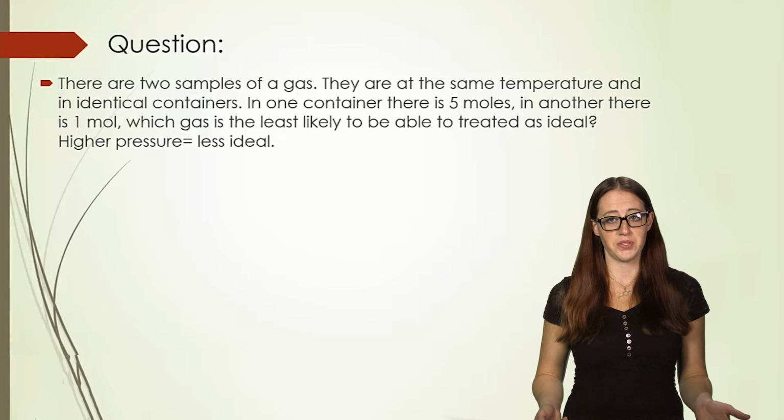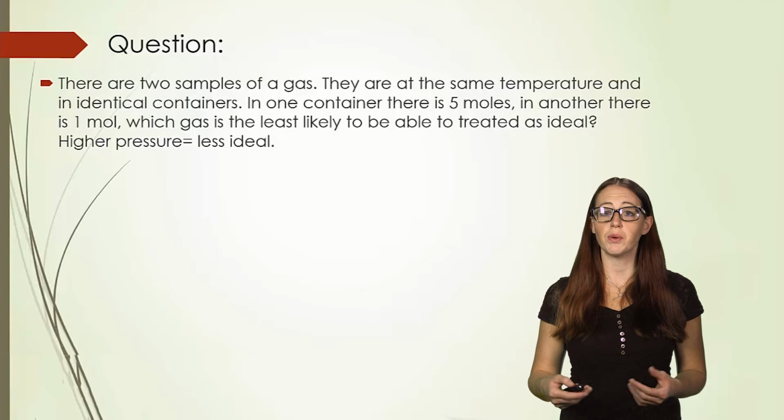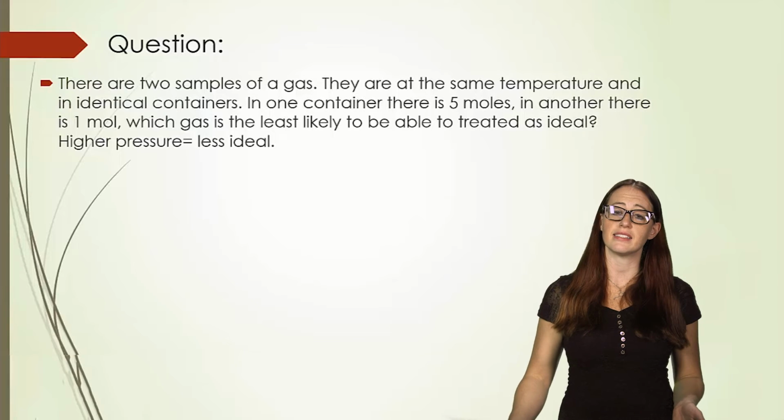Well, the higher the number of moles, the more pressure that exists. And so the one with 5 moles has a higher pressure and is the least likely to act ideally.